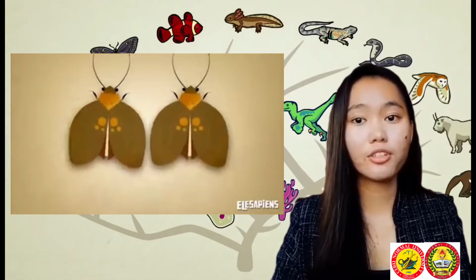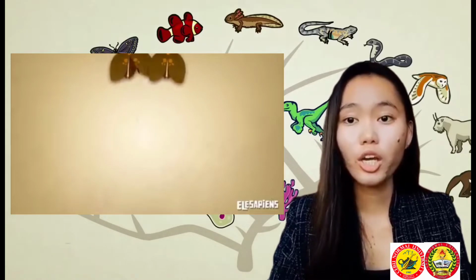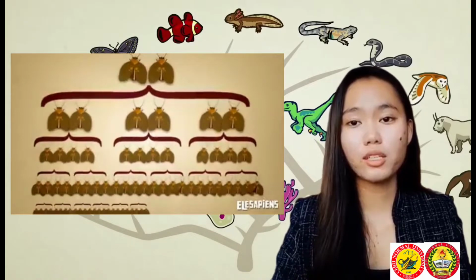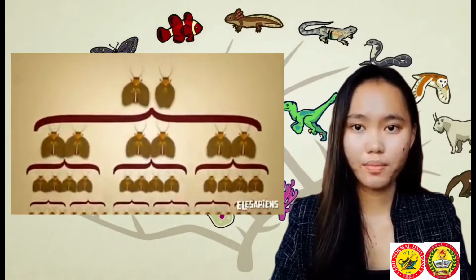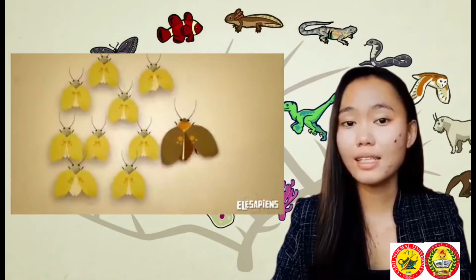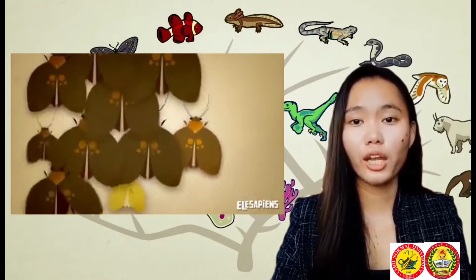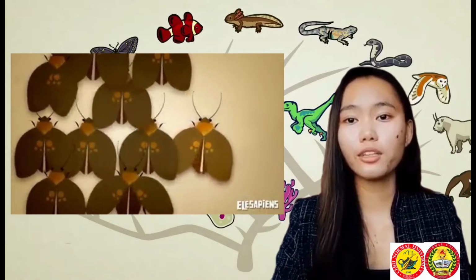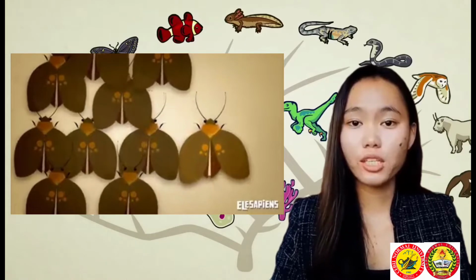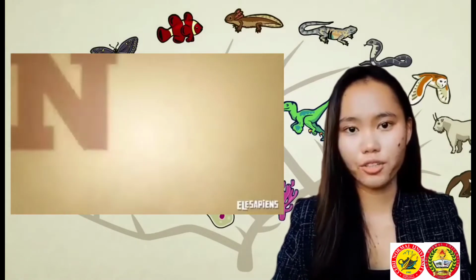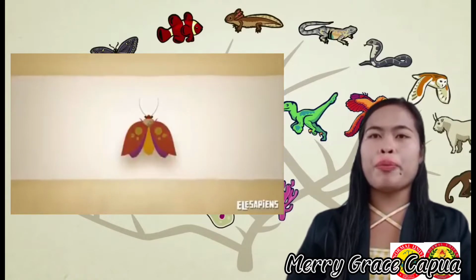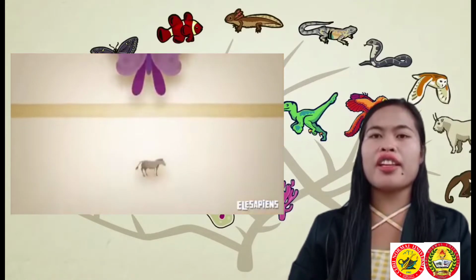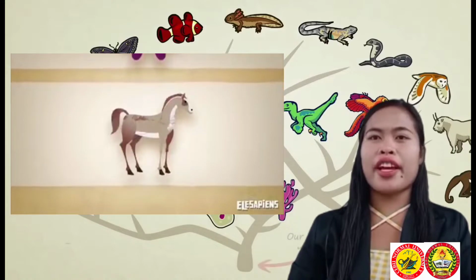Natural selection can result in speciation, which occurs when one species gives rise to a new and distinct species. It is one of the processes that drives evolution and contributes to our understanding of the diversity of life on Earth. Charles Darwin was a British naturalist who proposed the theory of biological evolution by natural selection.